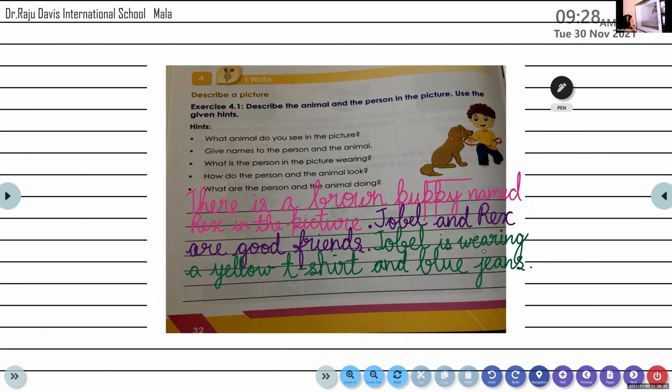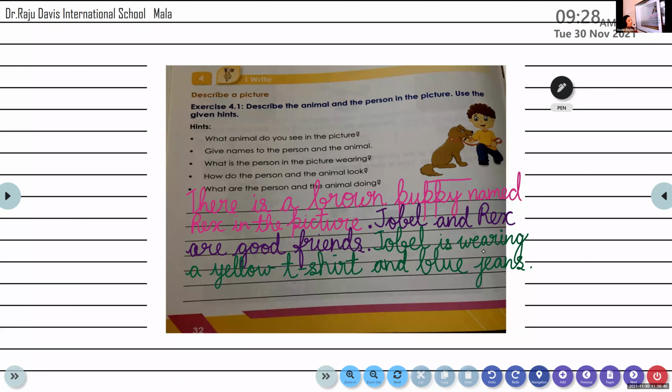Rudraksh, unmute your device and read the next question. How do the person and the animal look? This is what we discussed in the beginning. Both of them have something common on their faces. What is that, Rudraksh? Smiley faces.